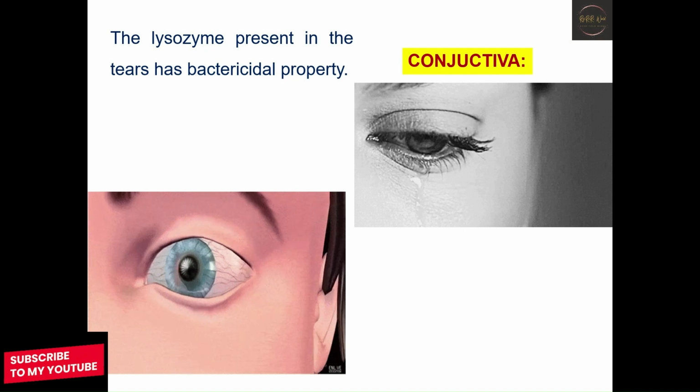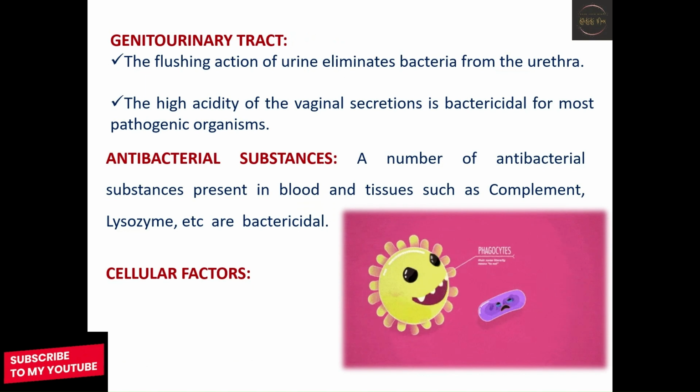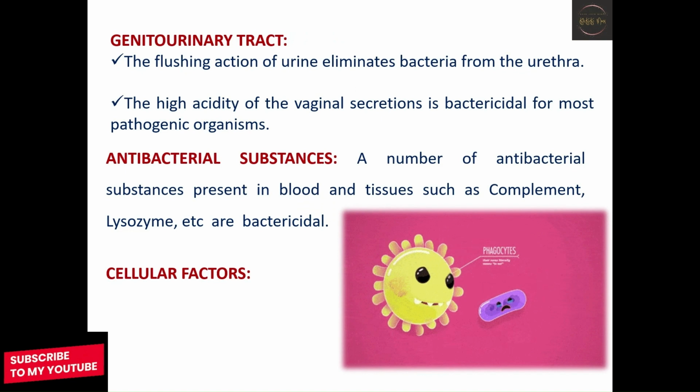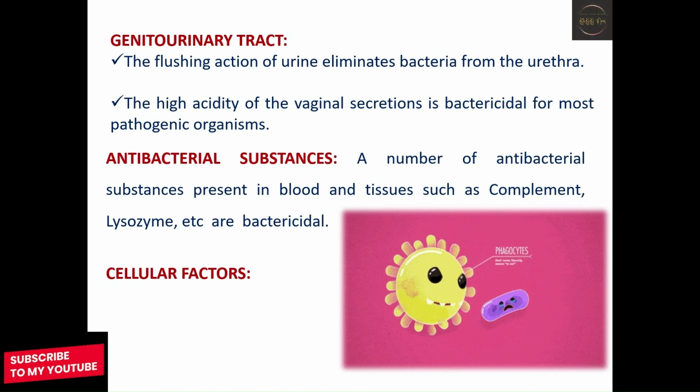Now, coming to the genitourinary tract. The epithelial cells lining the urinary tract are the first line of defense against pathogens. The flushing action of urine eliminates the bacteria from the urethra, and the high acidity of the vaginal secretion is bactericidal for most of the pathogenic organisms.